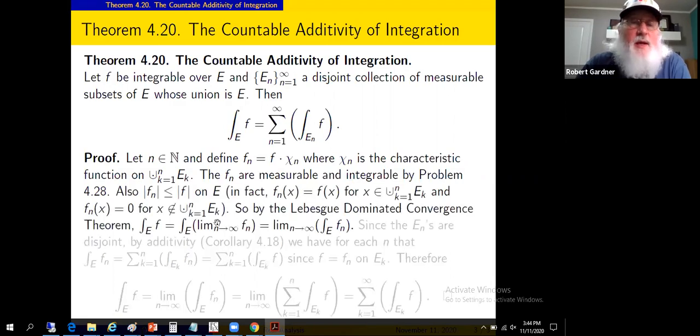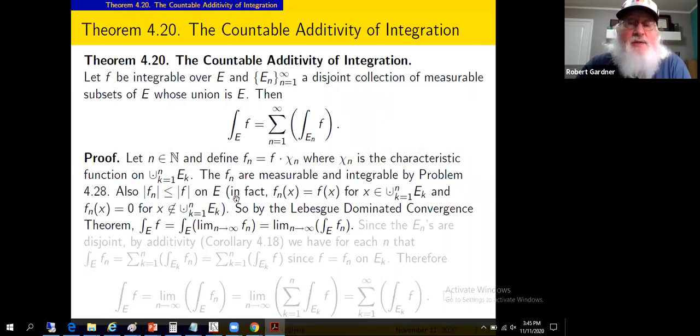So we get that the absolute value of f sub n is less than or equal to the absolute value of f throughout set E. Okay, so since f is integrable, this will allow us to use the Lebesgue Dominated Convergence Theorem. Now this is true, we just need to check a couple of points. If we take x in the union of the first n E sub k's, then we get these functions to be equal to each other.